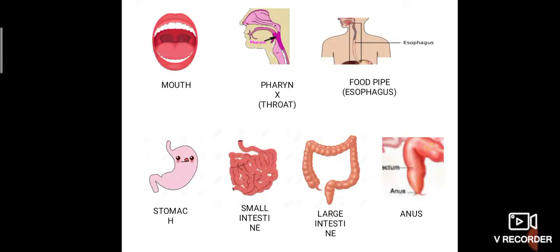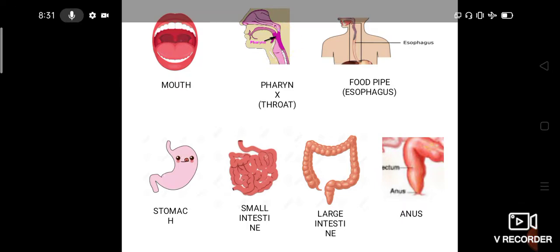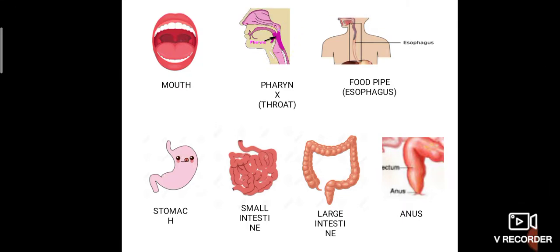So this is the mouth. Inside the mouth, what are the things we have? Teeth. Teeth help to grind the food, saliva helps to mix the food, and the tongue helps to swallow the food. Then it reaches the throat portion, otherwise called pharynx. The food enters the throat portion, and that portion is connected with a long tube. Can you find the long tube? That is called the esophagus, otherwise called the food pipe. Then it reaches the stomach. The stomach is a muscular organ.